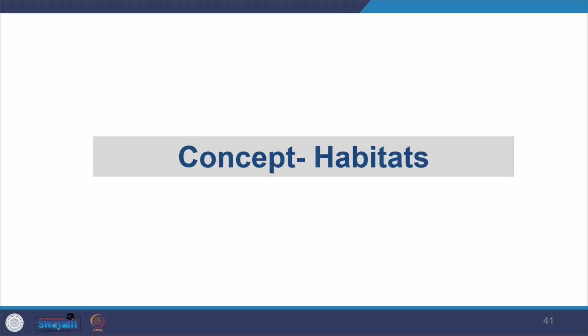So now looking at the term habitat, here we'll look at a number of aspects of the habitat which determine the performance of the environment, like how it can really absorb different impacts which it is going to encounter because of the proposed development.